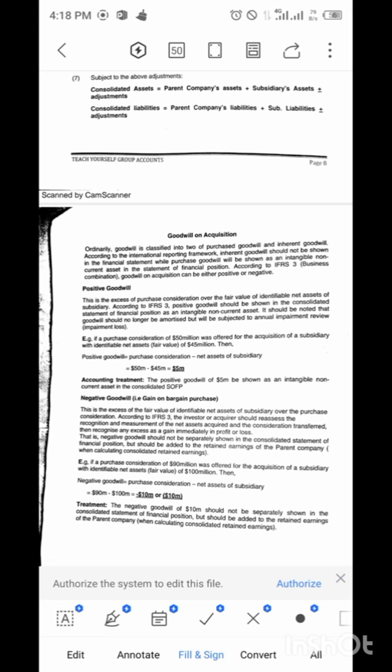But we can also have negative goodwill. That is when the purchase consideration is actually lesser than the value of the company. Let's say the value of the company is 5 million, and the purchase consideration that was paid to acquire that particular company was actually 4 million. That means there is a shortage of 1 million. That 1 million is what we refer to as negative goodwill. The treatment is that we are going to add it to the consolidated retained earnings. I believe we get it right.